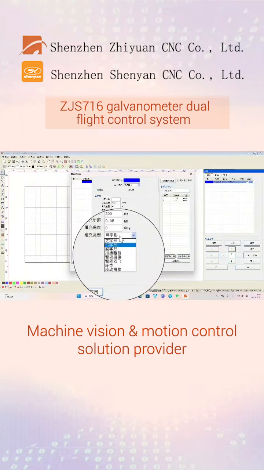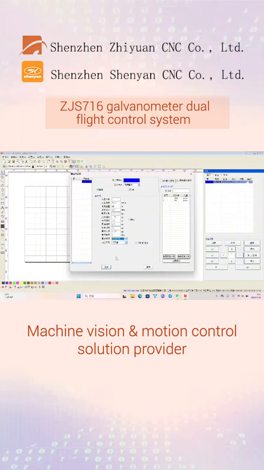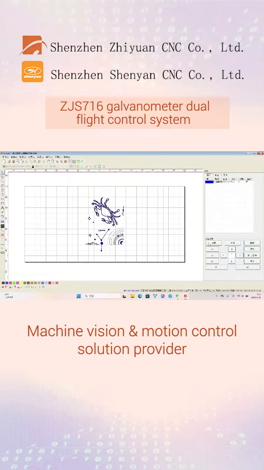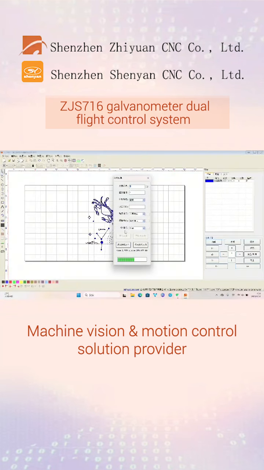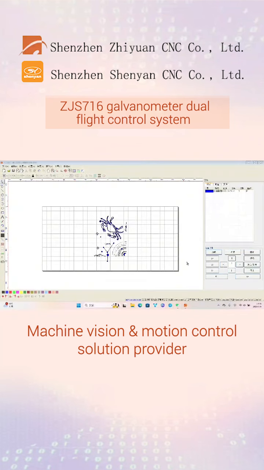The smaller the step distance, the denser the filling. The filling type is selected based on the requirements and graphic type. Click on the application. Click on Download. Click on Processing.